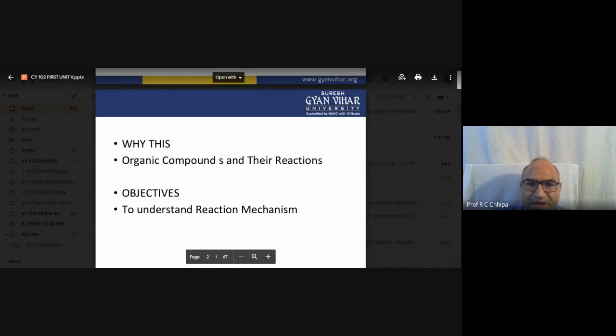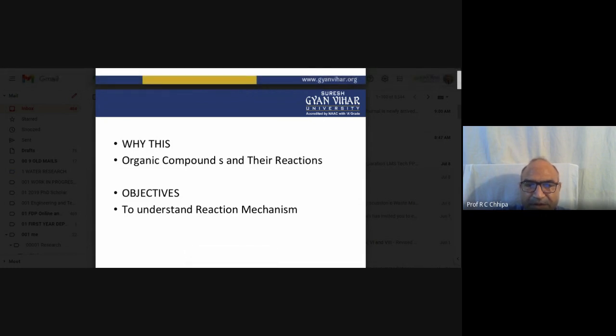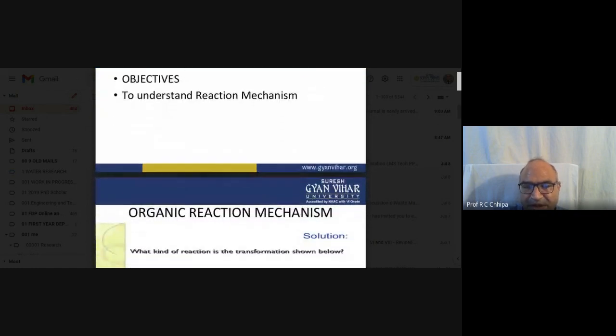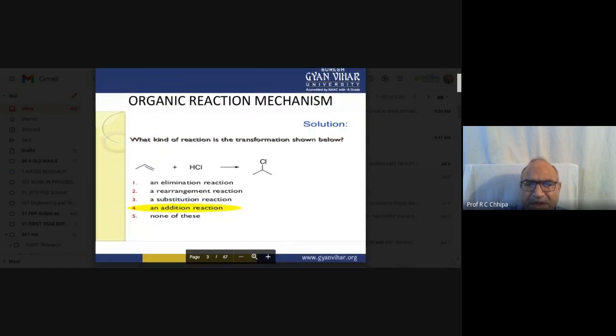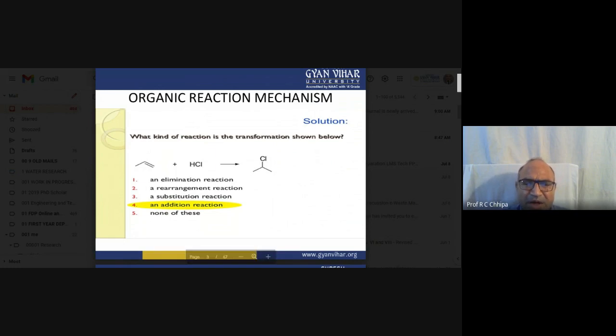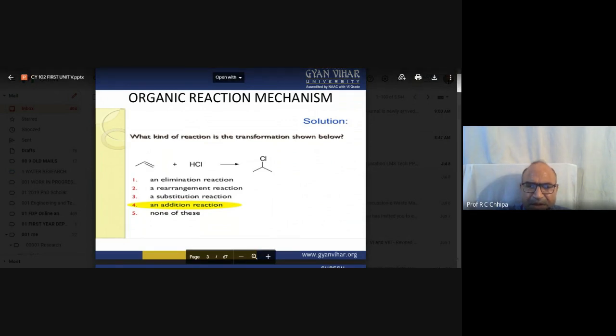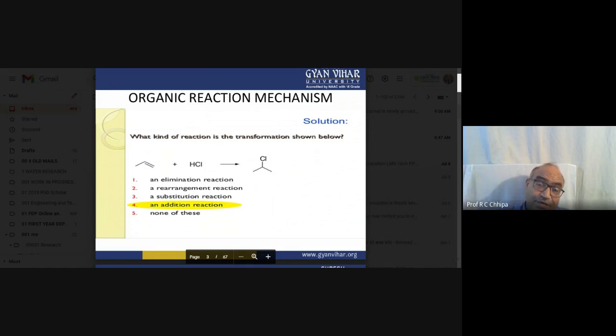Why do we need the organic compounds and their reactions? To understand reaction mechanism. Here I am giving one example: what kind of reaction is the transformation? This clearly indicates the transformation of the compound in a specific way. So here is one of the examples.